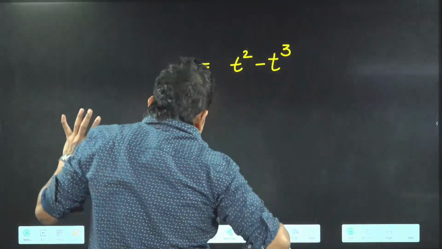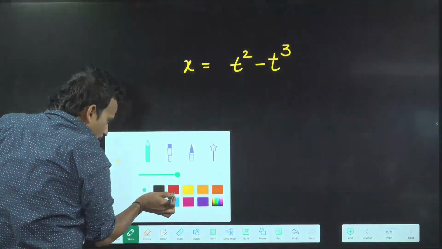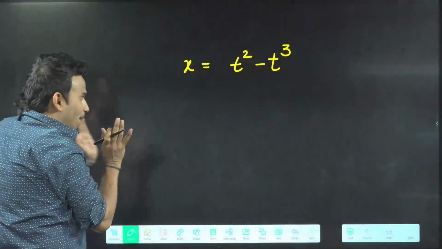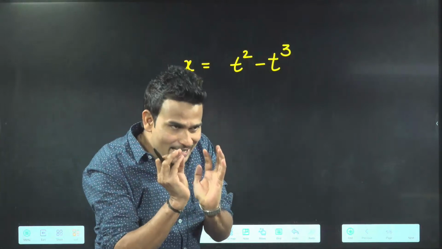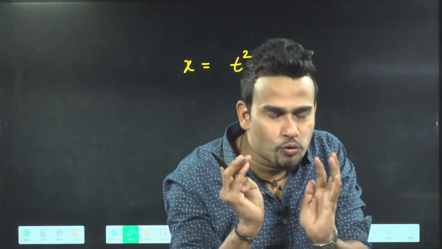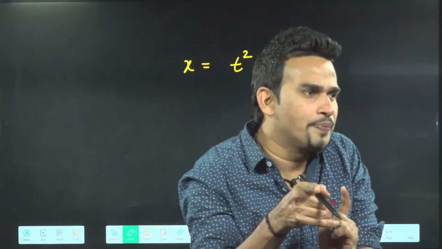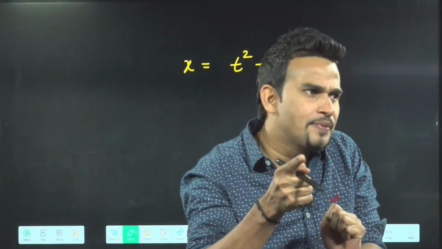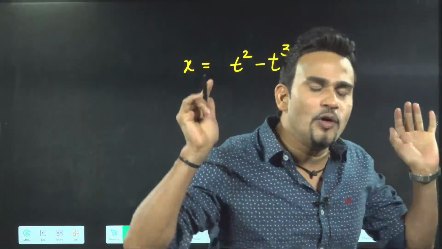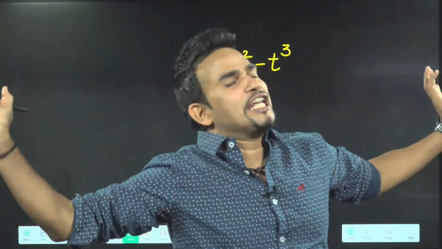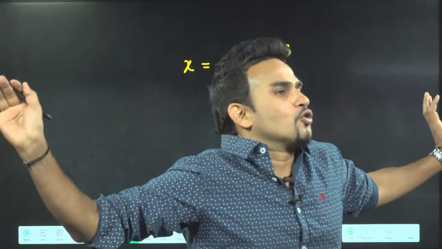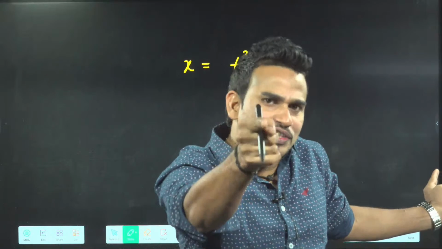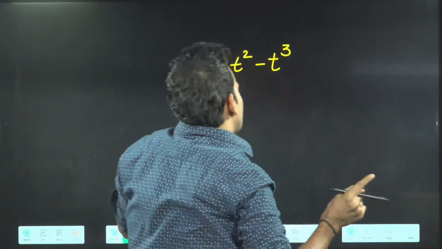Leave your copy, don't get confused, use your brain a bit. Right now at home you are resting, sitting on the sofa, and it's not t equal to zero. That means you are at rest, your velocity is zero.